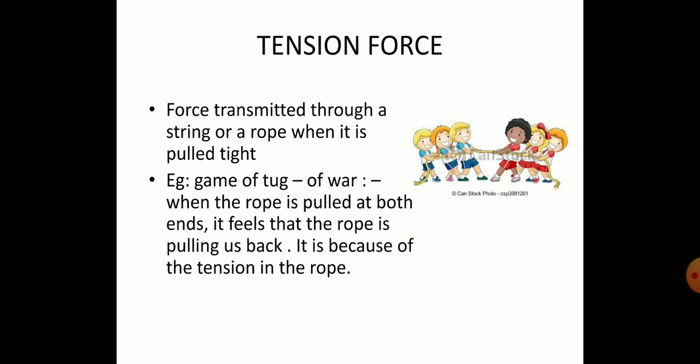Example, tug of war. Tug of war, what is happening? You are having one big rope. One side, team A, another side, team B. Both of you will start pulling the rope. Is it not? So that means if team A is pulling in this direction, towards the left side, team B, which has very few people, will all come towards the left side. Then this is called tug of war. When the rope is pulled at both ends, it feels that the rope is pulling us back. It feels so because of the tension in the rope.